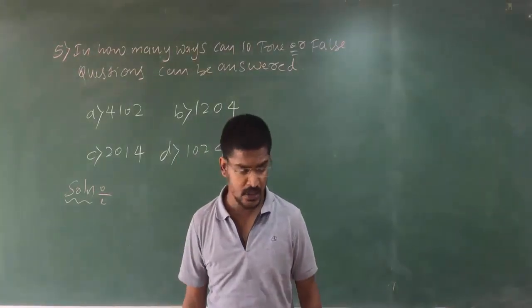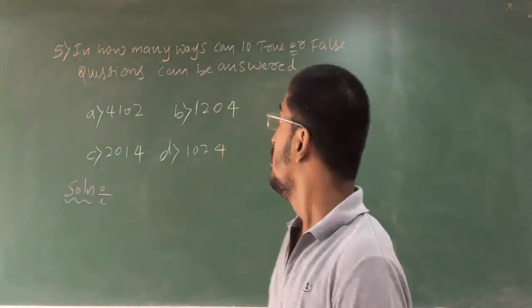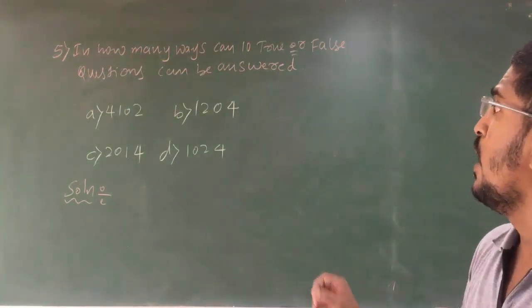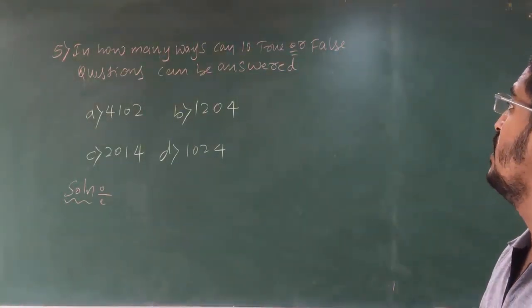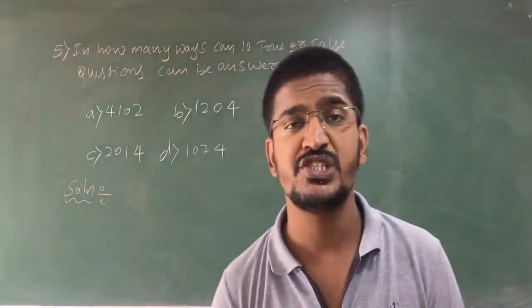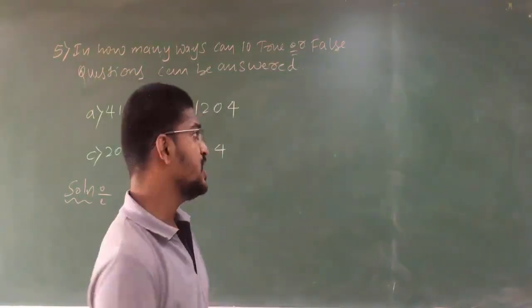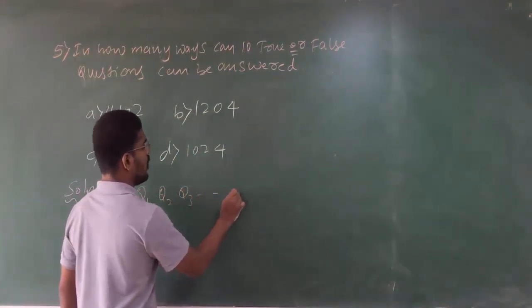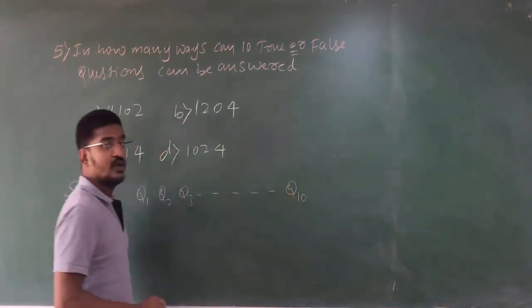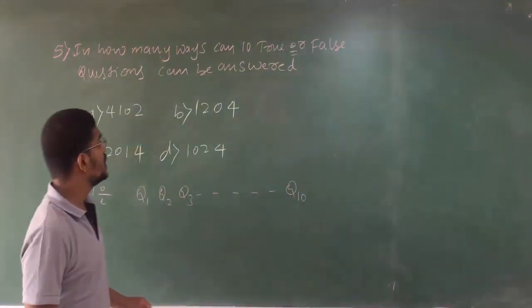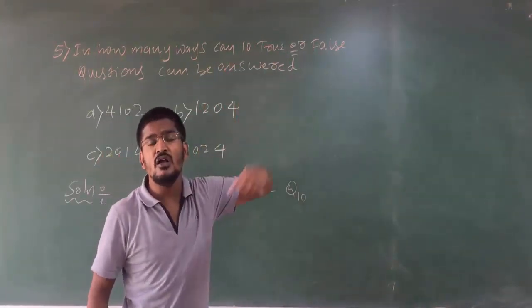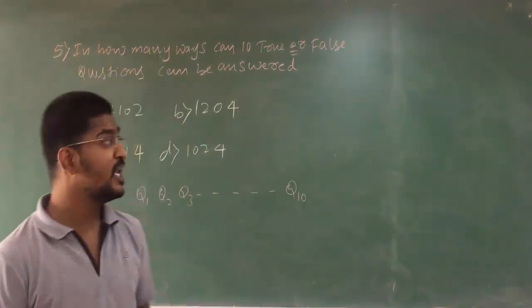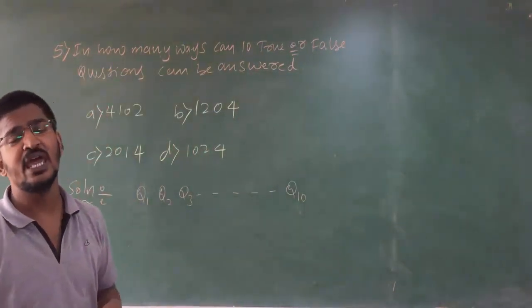Okay, students. Now let us move to our fifth question. So read the fifth question carefully. In how many ways can 10 true or false questions be answered? So see here, you have question 1, question 2, question 3, so on to question number 10. You have 10 questions. You have to answer with true or false. In how many ways can these 10 questions be answered?